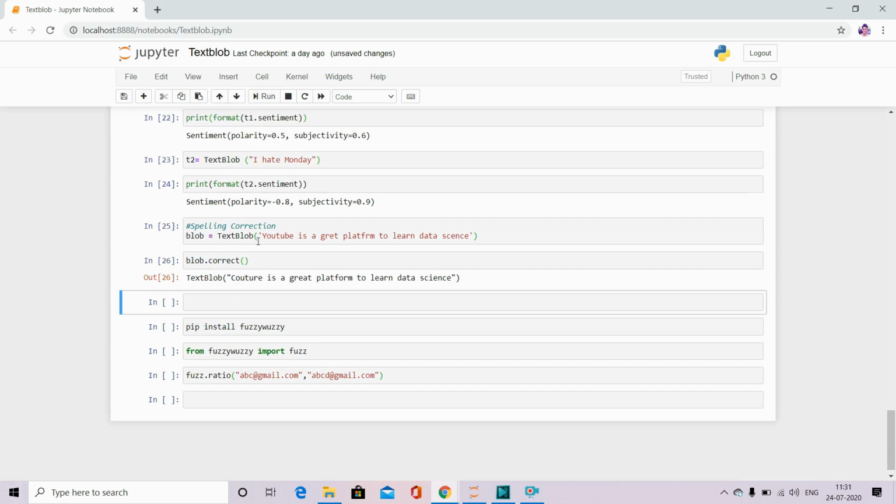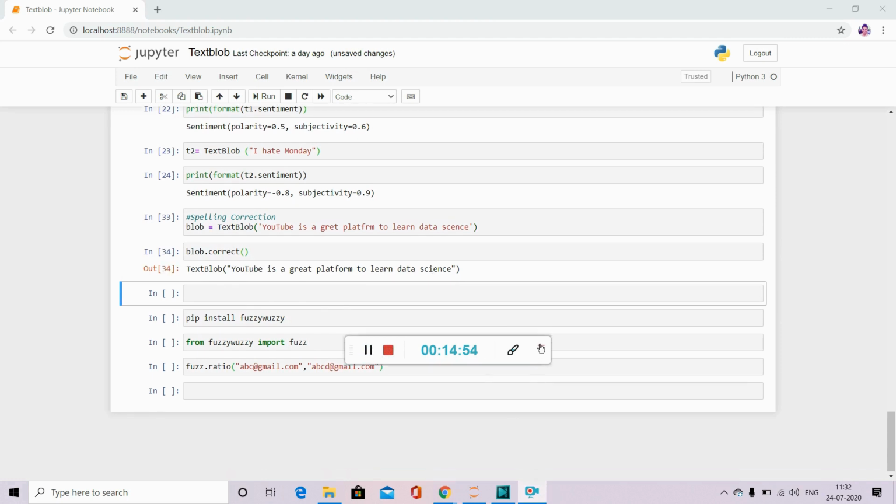See, why is this giving me this? There was some space issue, that's why the YouTube part was not coming. But now if you see, it has corrected the word great, it has corrected the word platform, it has corrected the word science as well.